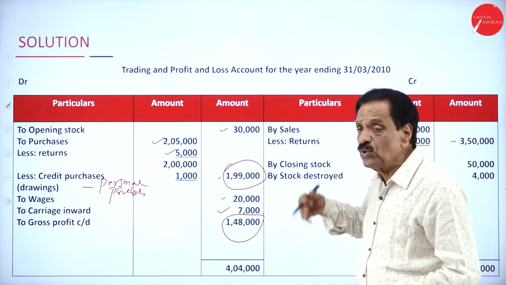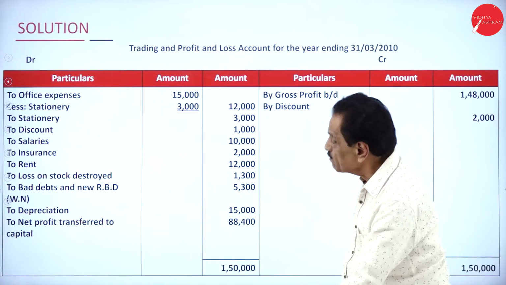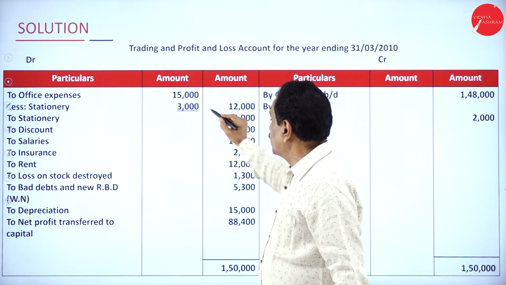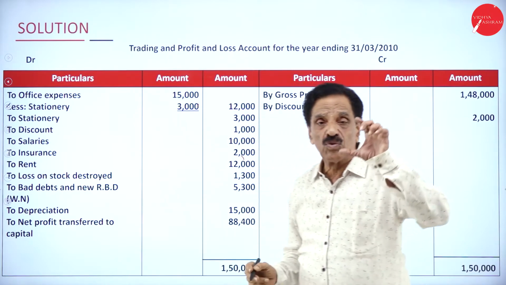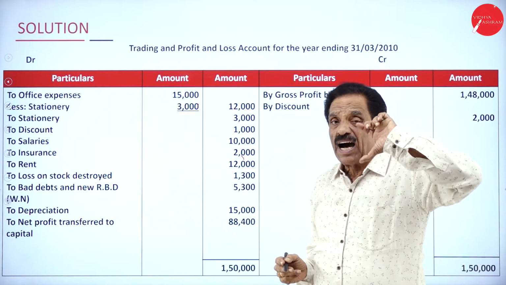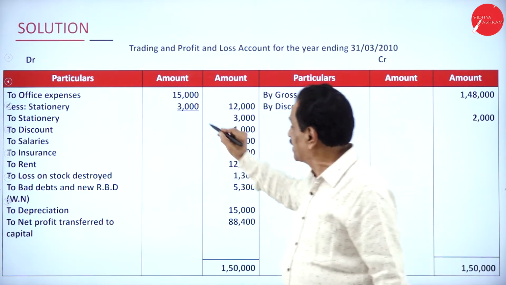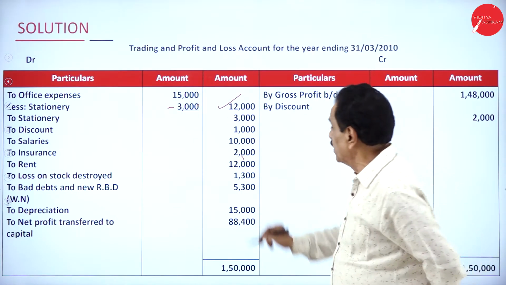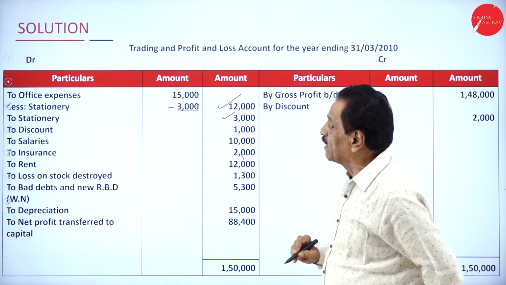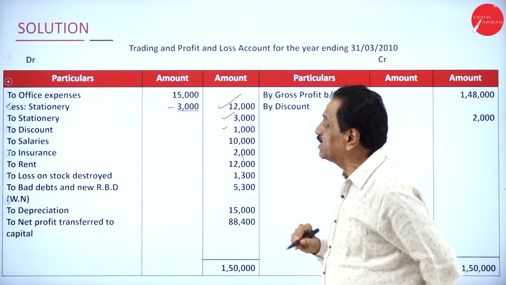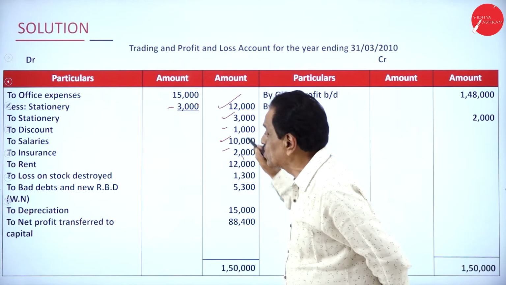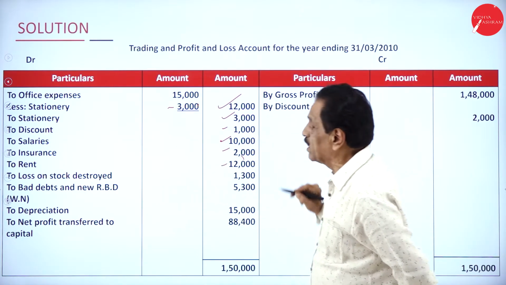Now we'll move on to profit and loss account. Your office expense totally includes actually 15,000, which includes office expense and stationery. I bifurcate the stationery, 3,000. So what's the real office expense? It becomes 12,000. Your stationery becomes 3,000. Discount allowed is 1,000. Salary paid is 10,000. Insurance paid is 2,000. Rent paid is 12,000.